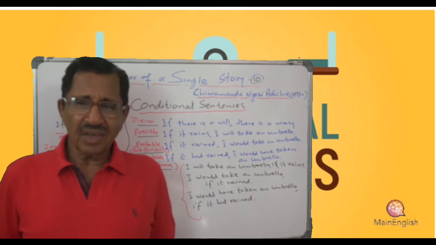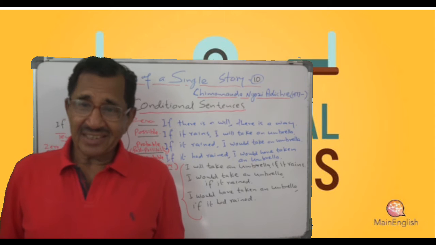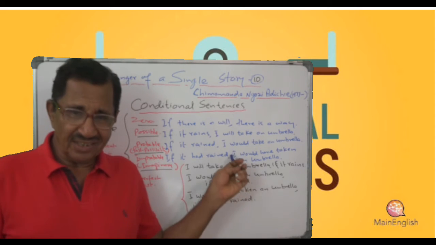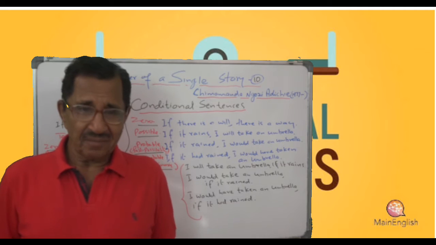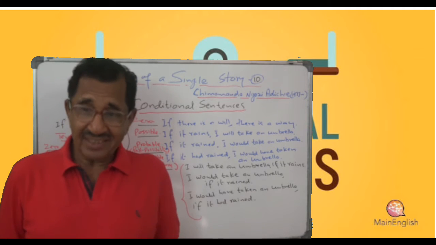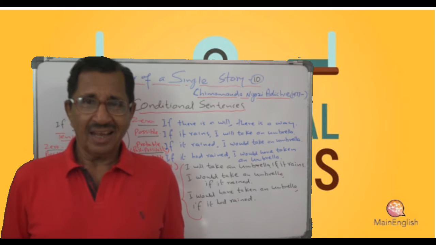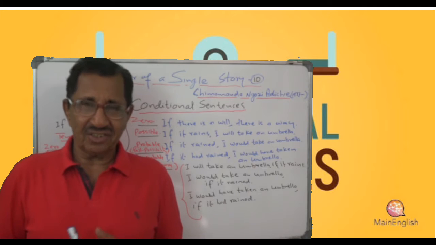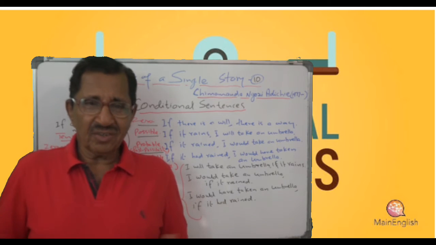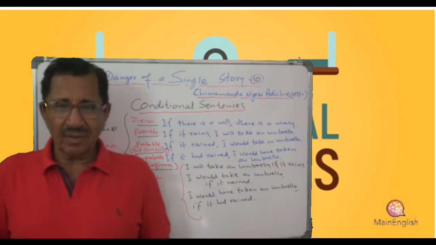If there is a will, there is a way. If it rains, I will take an umbrella. You can see. If it rained, I would take an umbrella. If it had rained, I would have taken an umbrella. So these are the 4 types of conditions in English. First one is called zero condition.